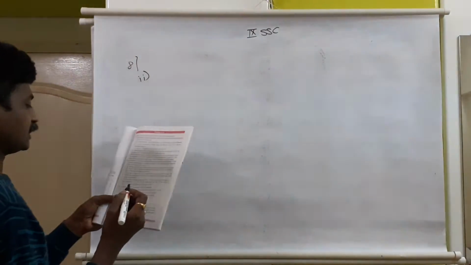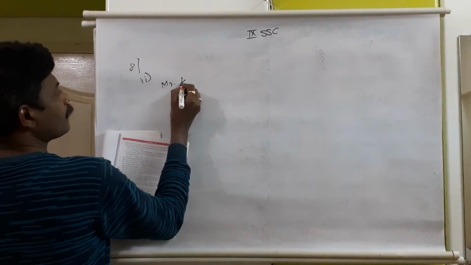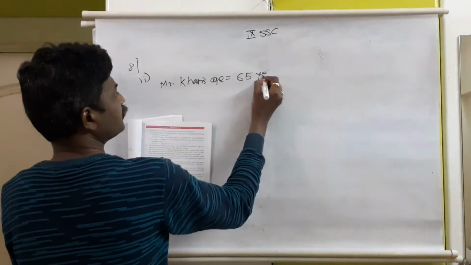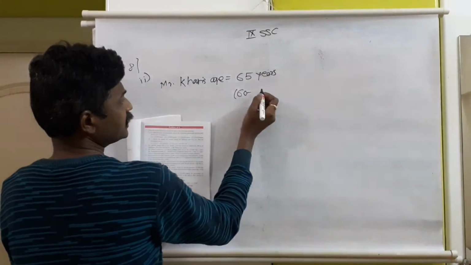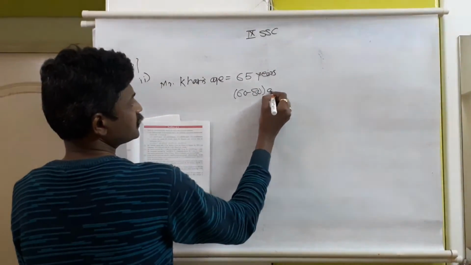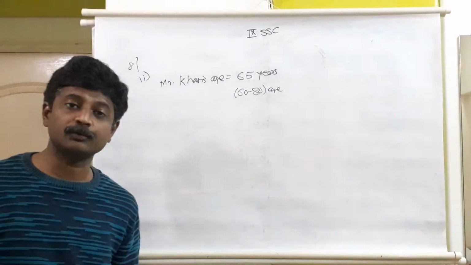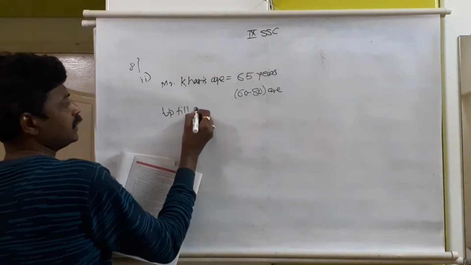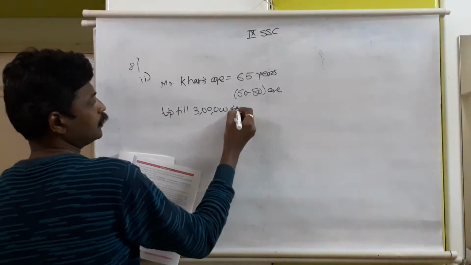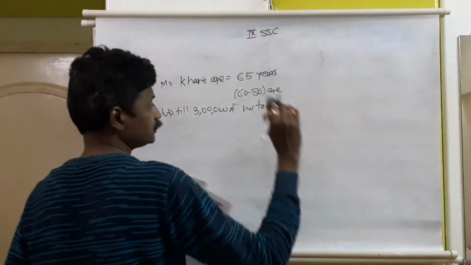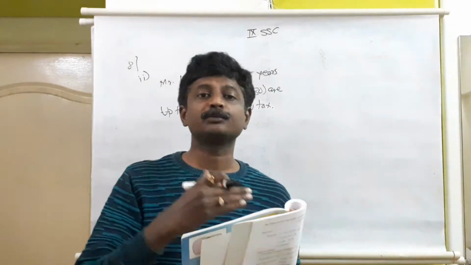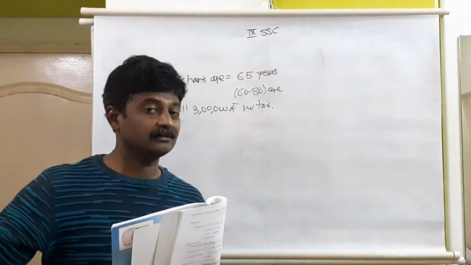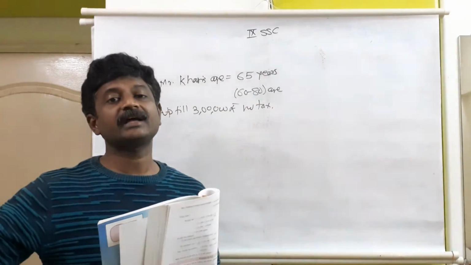Let us continue. Mr. Khan's age is equal to 65 years. As it is 65 years, it comes under the 60 to 80 age group. For 60 to 80 age, up to 3 lakh rupees, no tax. Above 3 lakh, from 3 lakh 1 rupee till 5 lakh rupees, it is 5%. 5 to 10 lakh, 10%. Then next 20%, and then next 30%.